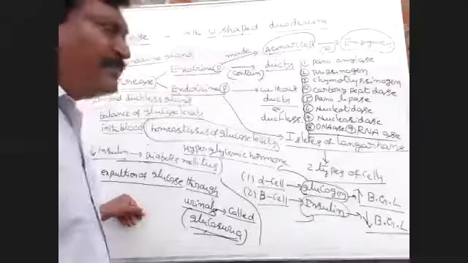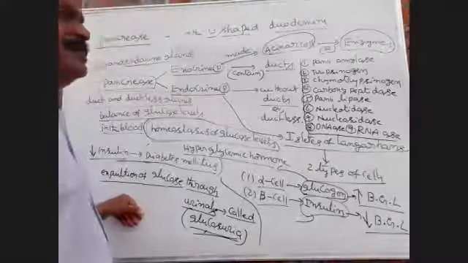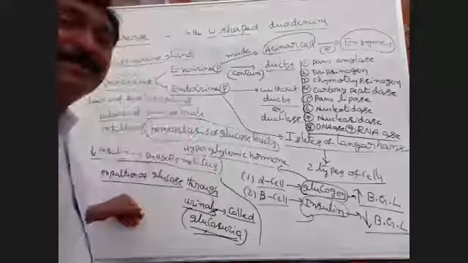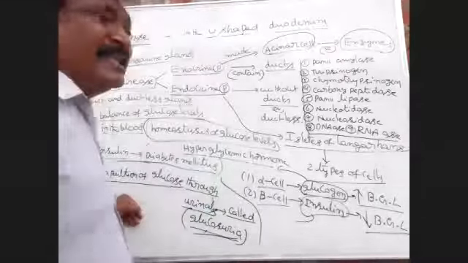Out of nine types of enzymes, proenzymes are present. Proenzymes are nothing but inactive enzymes.